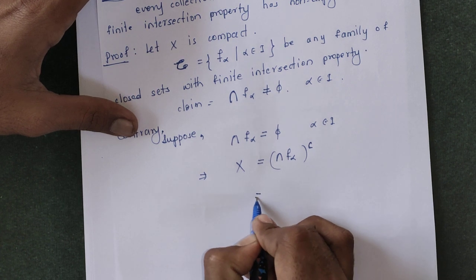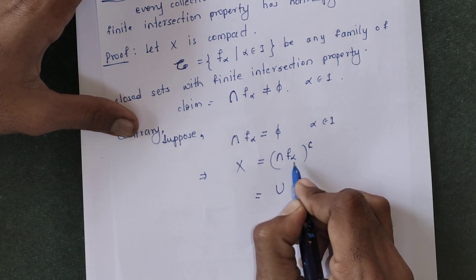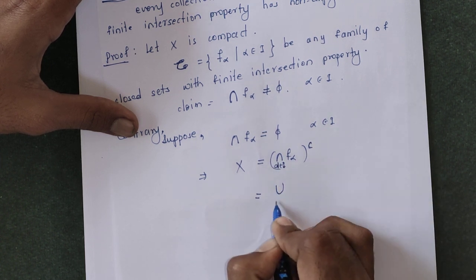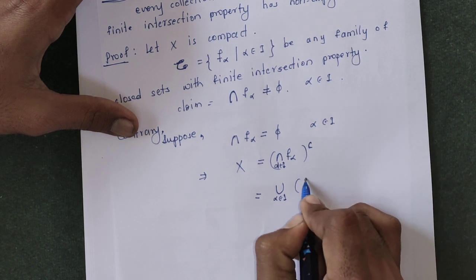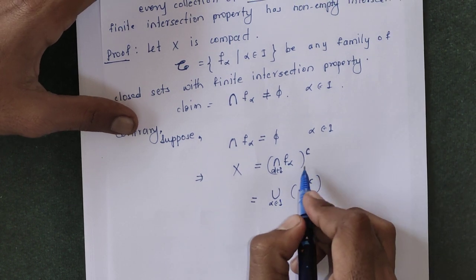So this can be written as the union over alpha belonging to I of F alpha complement, by using the rules of union and intersection.